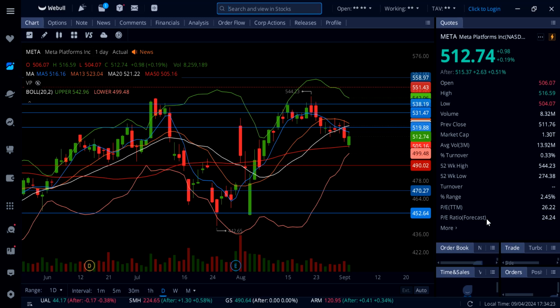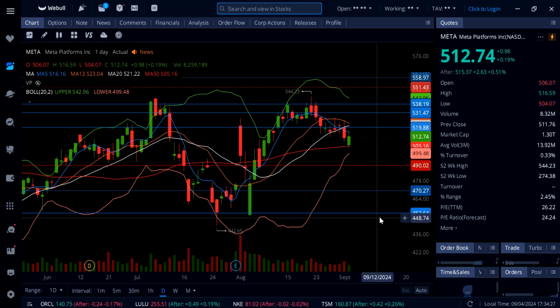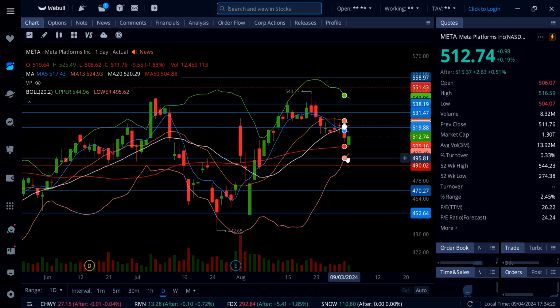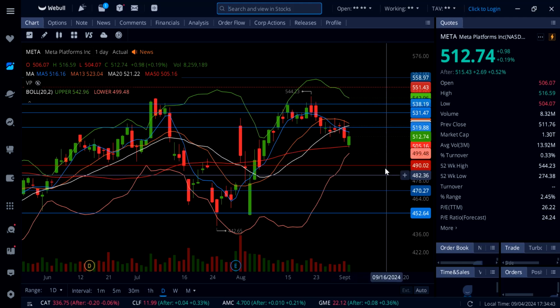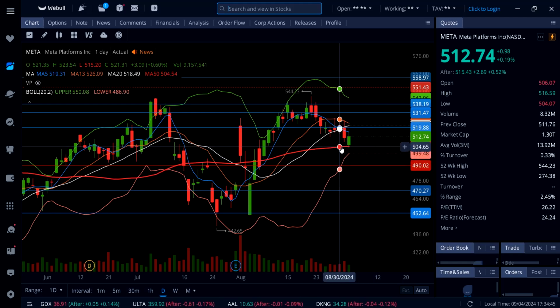On Meta, it's up 0.19%. So you guys saw that fantastic play on Meta. Got in at 505 and sold just around 510. But this thing went above and beyond. Unfortunately, it was a day trade. And I'm still holding some long-term swing puts on Meta, and those are up even more. So that is why I got out of this day trade, but there was money.